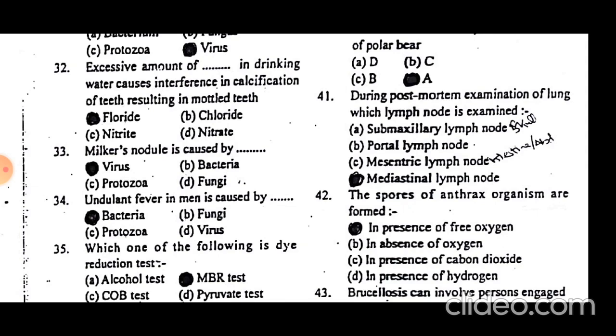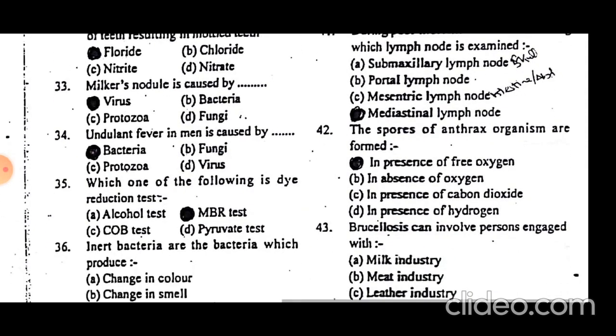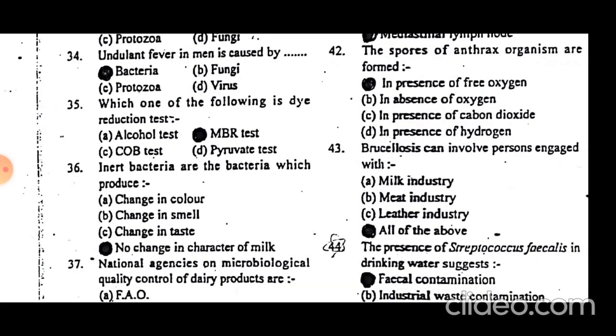Milker's nodule is caused by a virus. Undulant fever in man is caused by bacteria. Which of the following is a dye reduction test? Methylene blue reduction test is a dye reduction test.